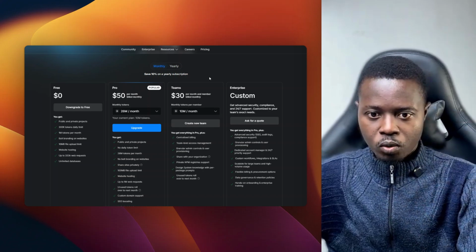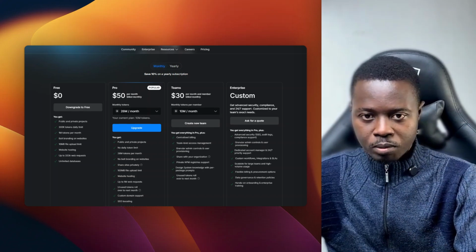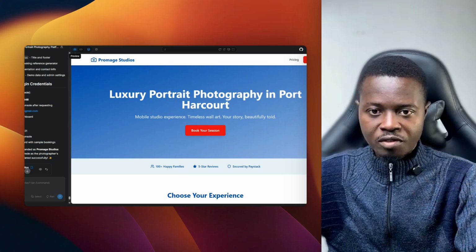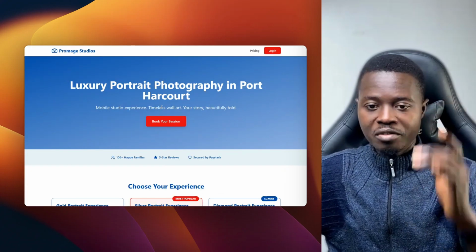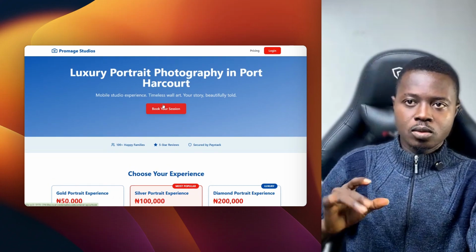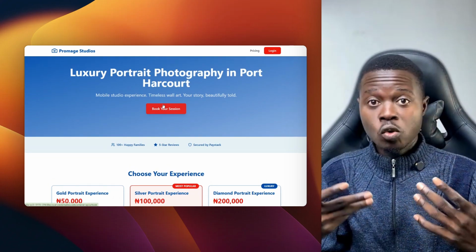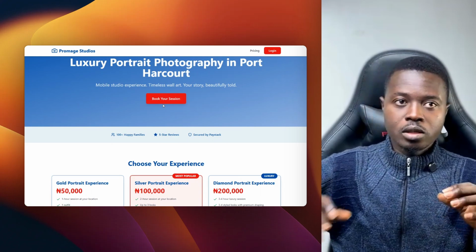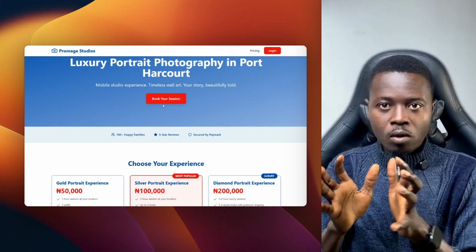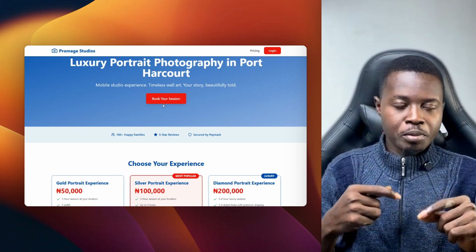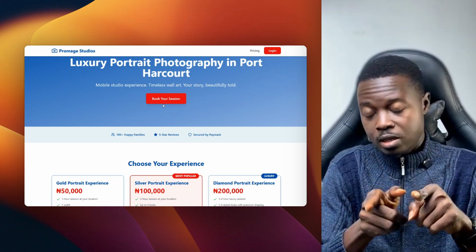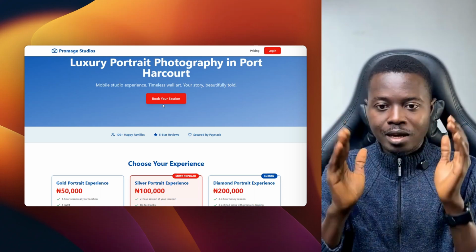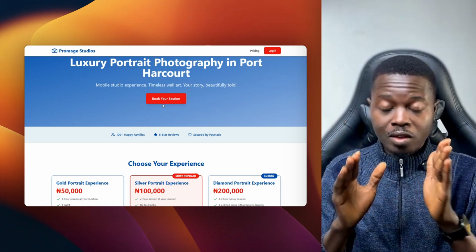That's the cheapest plan I was able to get, and I used it to create this web app for my wife's photography business. The idea I have in my head is an app that she can just send to her client, where they can make their bookings, and they can also log in at their own client portal, where if their pictures are ready, she just uploads the pictures to that same platform. They can go there and download, and also make selections and all of that. That's the idea I have. The booking, the calendar, everything will be inside the app.